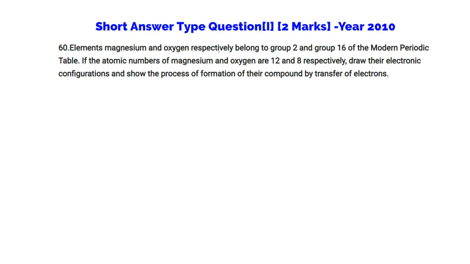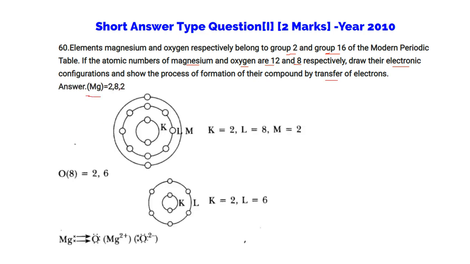Elements magnesium and oxygen respectively belong to group 2 and group 16 of the modern periodic table. If the atomic numbers of magnesium and oxygen are 12 and 8 respectively, draw their electronic configuration and show the process of formation of their compound by transfer of electron. Here we have magnesium 2, 8, 2. It is K, L, M, three orbits, with 2 in the outermost. Oxygen has K and L only, two orbits, and the last one has 6. So it needs 2 to form the octet. Magnesium will leave 2 and oxygen will gain 2, so both will be balanced. Mg will give 2 electrons to form MgO.